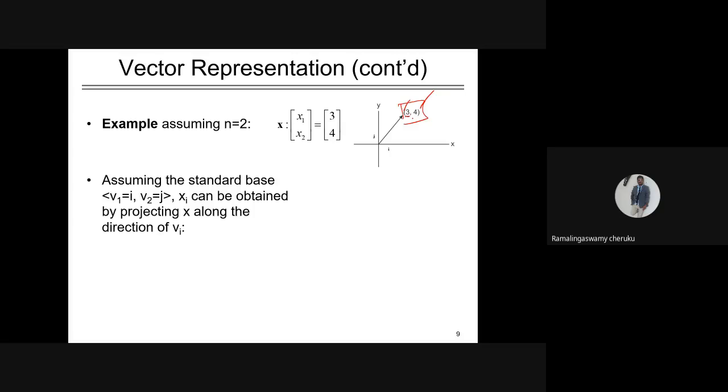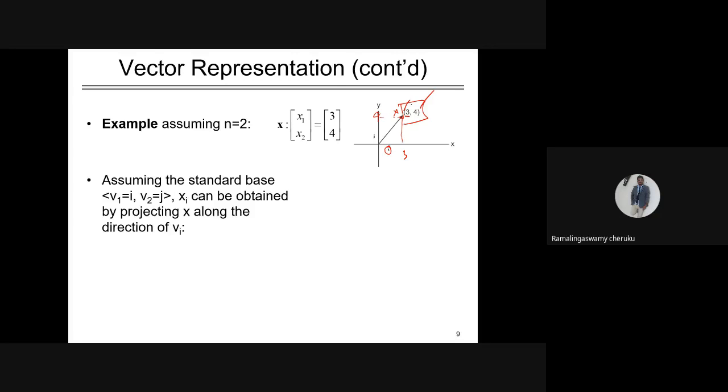The 3 says that this is the x point, and the projection of x in the i direction, or the x axis, is 3. And the projection in the other direction is 4.